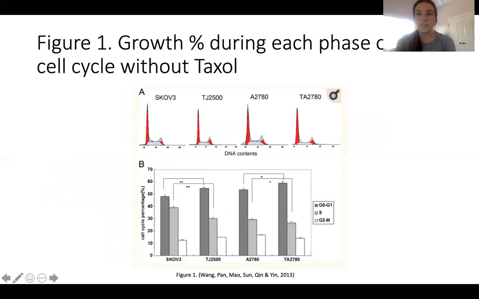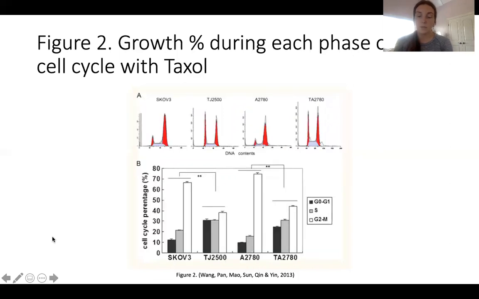In this figure, you can see the growth percent during each phase of the cell cycle without the presence of Taxol. So normally you would have a lot of growth and a high percentage in G0 and G1. This is when the cells are normally growing, when they're normally replicating. This is in a normal functioning cell.